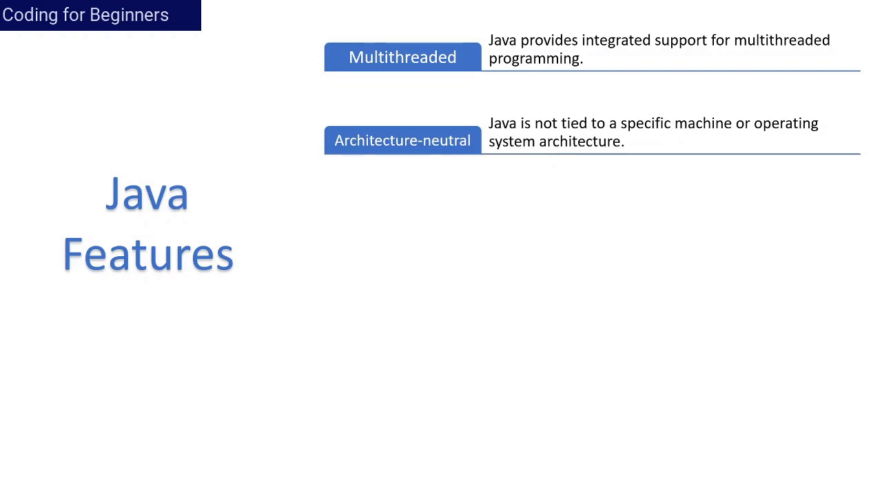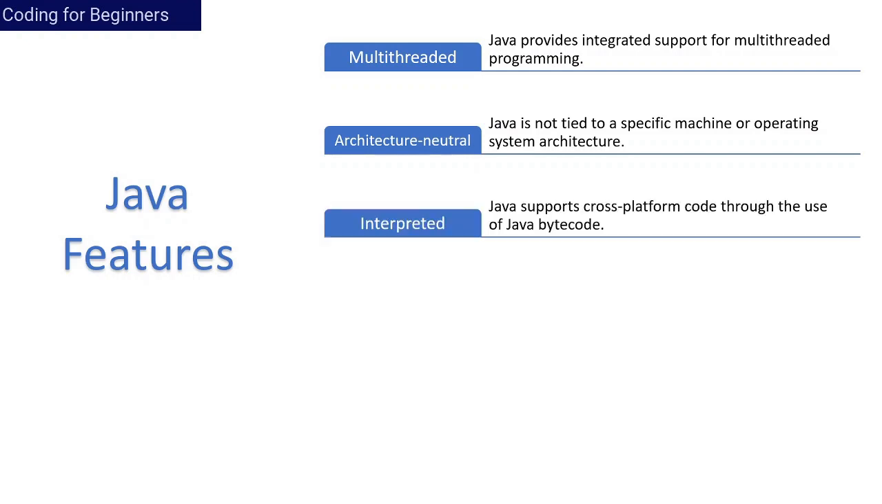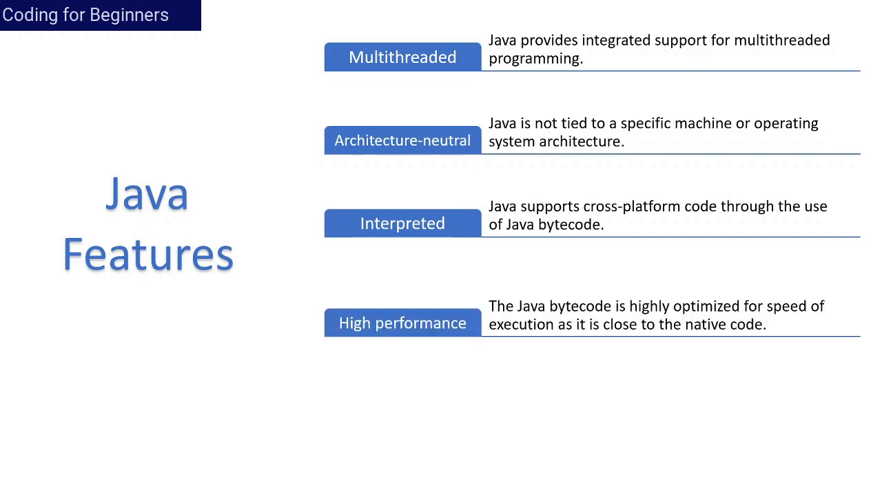Architecture neutral. What does it mean? Java is not tied to any machine or operating system architecture, which we have seen also. Interpreted. Java supports cross-platform code through the use of Java bytecode. As we have seen, once our code gets compiled into the Test.class file, which contains the bytecode, it is interpreted by the JVM to make it platform independent for all the operating systems.